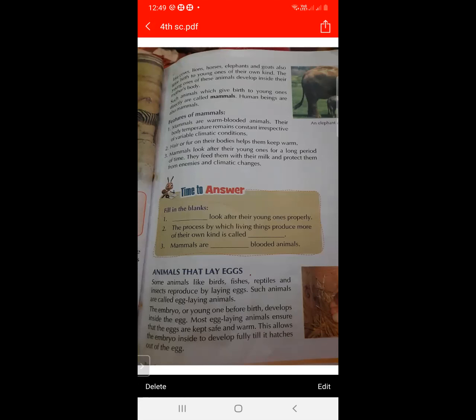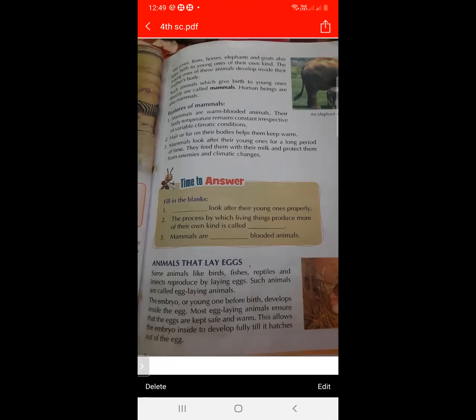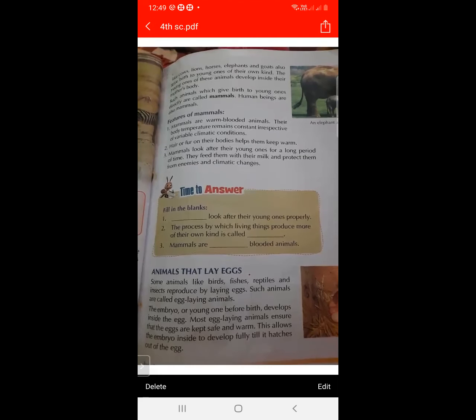Some animals, just like birds, fishes, reptiles, and insects, reproduce by laying eggs. These types of animals are called egg-laying animals.